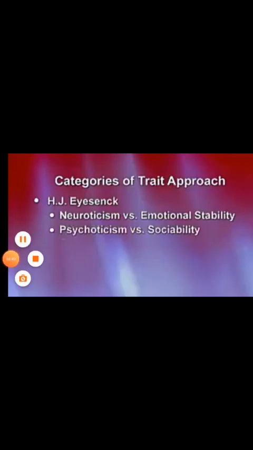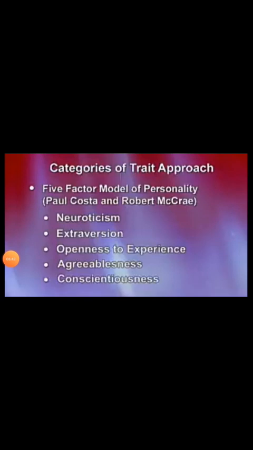So now let's look at this. This is the very latest version of trait theory, known as the 5-factor model of personality, or the Big 5 factor. This model is given by Paul Costa and Robert McCrae, and there are 5 extreme points which are known as popular traits or big traits, each with a range from high to low. The first one is neuroticism.